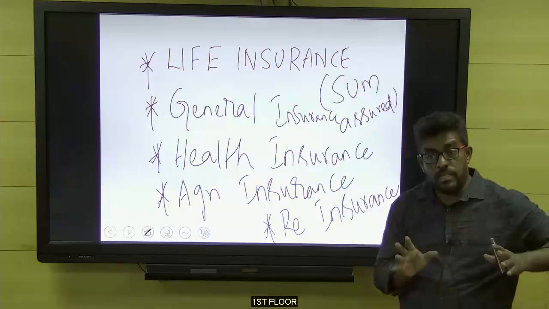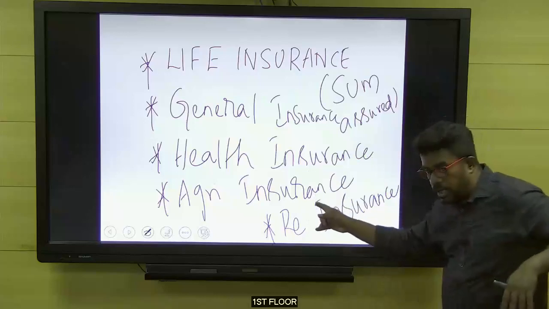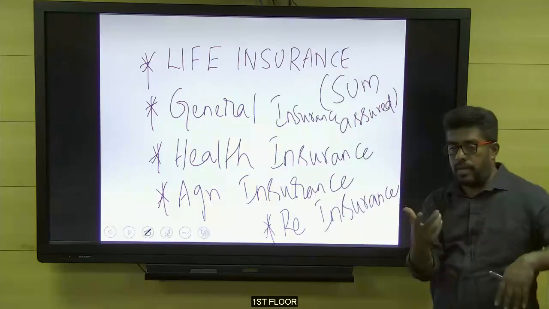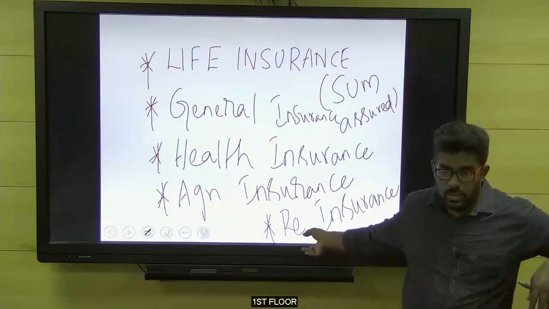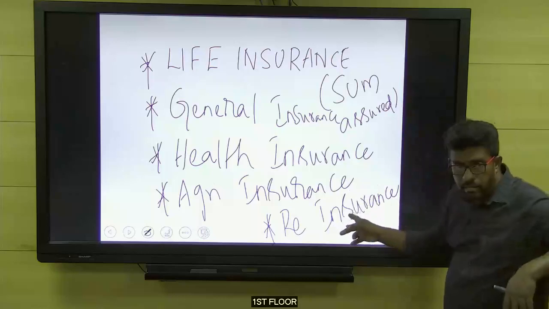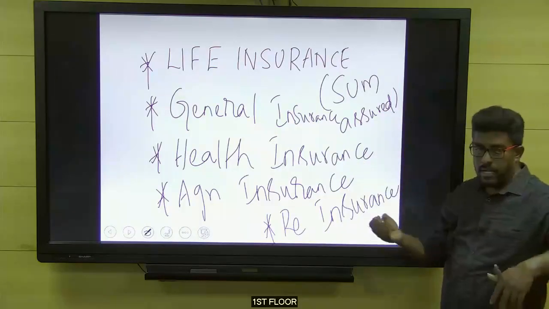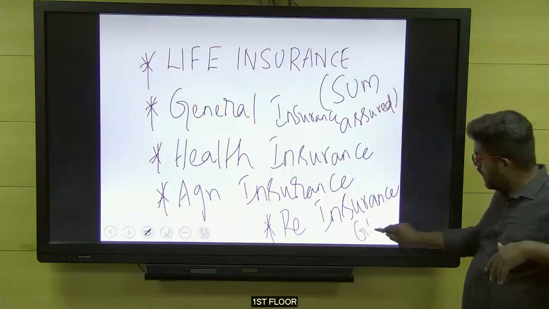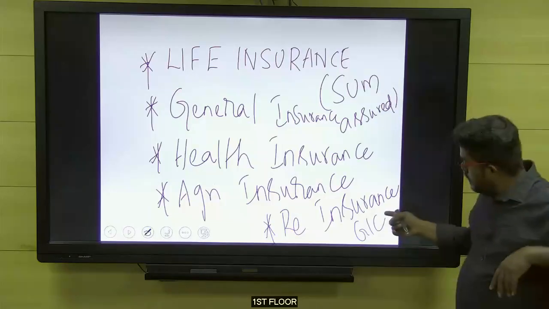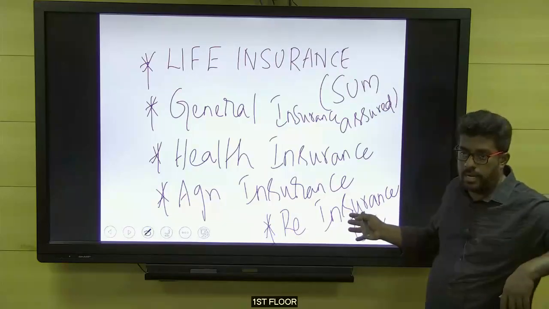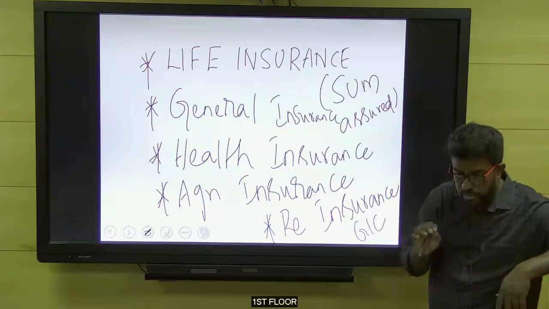But this is not a normal occurrence. Rarely will an earthquake occur, rarely will a flood occur. So insurance companies go for insurance for their policies. The company which provides insurance to the insurance company is called reinsurance. Understand the plot. In India, an example is GIC, the government reinsurance company in our country.